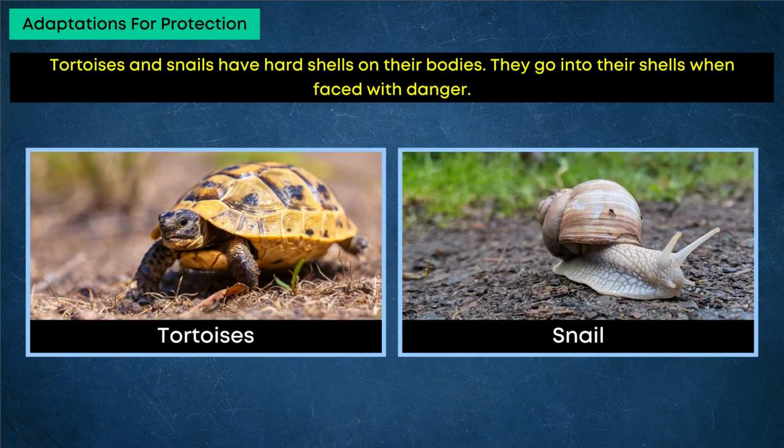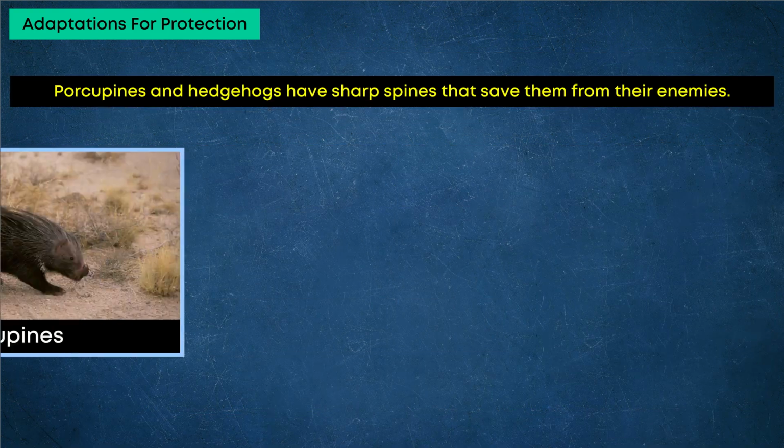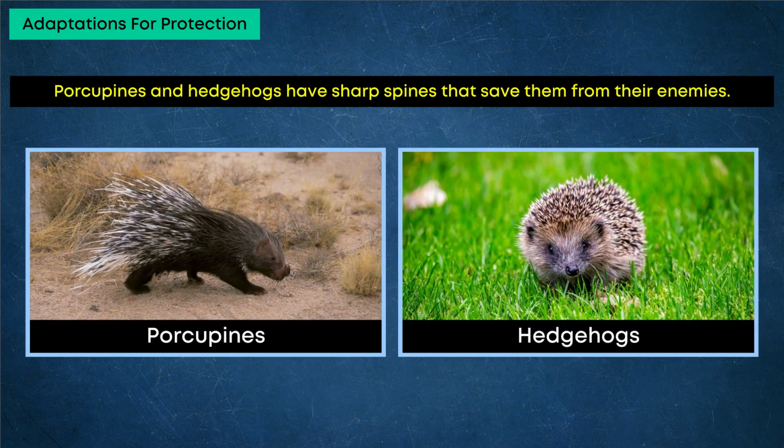Tortoises and snails have hard shells on their bodies. They go into their shells when faced with danger. Porcupines and hedgehogs have sharp spines that save them from their enemies.